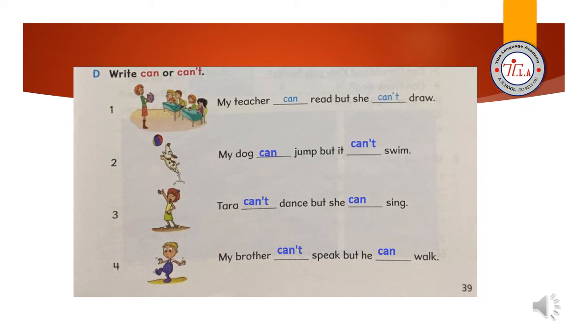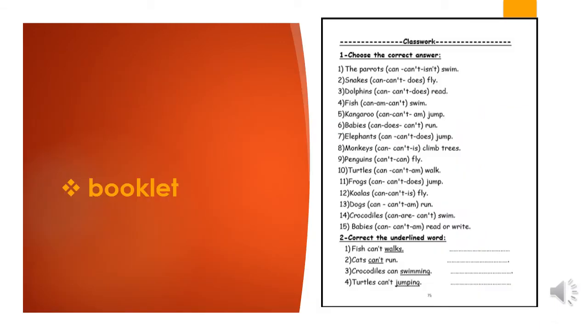Number 3, Tara can't dance, but she can sing. Look here, she's not dancing, she's singing. Number 4, according to the picture, my brother can't speak, but he can walk. Look here, he's walking, but he's not speaking. Now, I would like you to open your booklet and start answering these questions and then go to the next slide to check your answers.